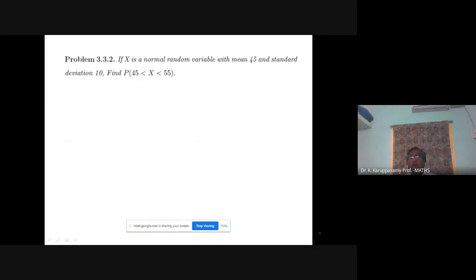If X is a normal random variable with mean 45 and standard deviation 10. Read the problem carefully. Sometimes mu equal to 45 is given, standard deviation is given. Standard deviation means sigma. Variance means sigma square. Some problems variance will be given, some problems standard deviation will be given. So you are going to find out the probability for 45 less than X less than 55.